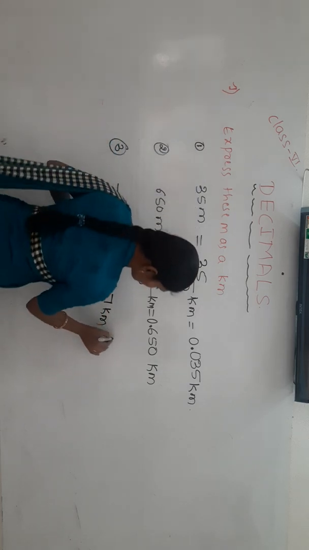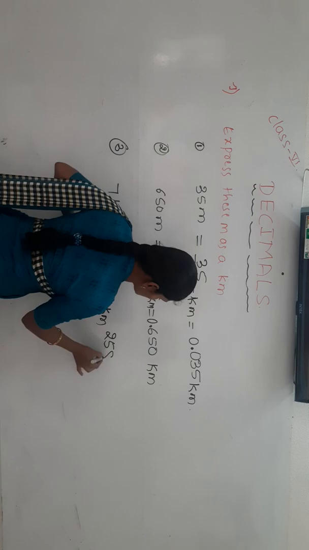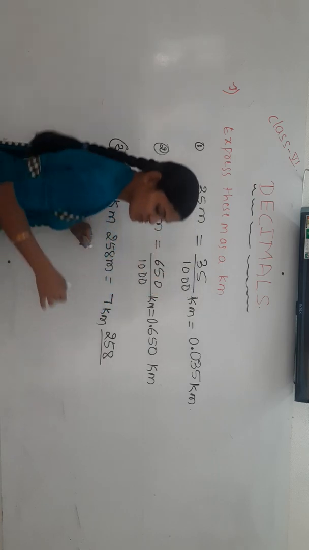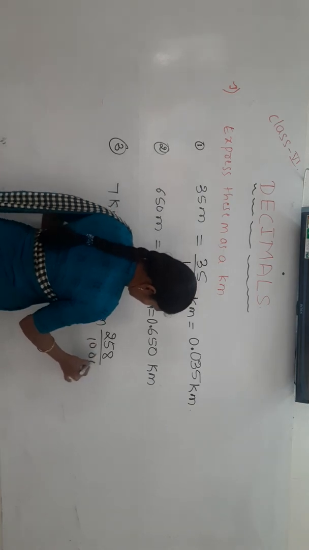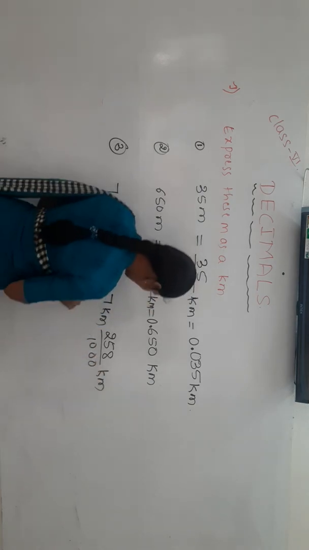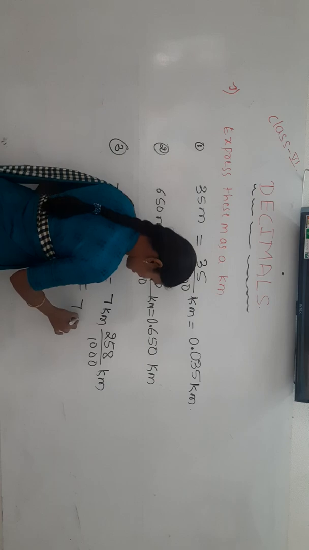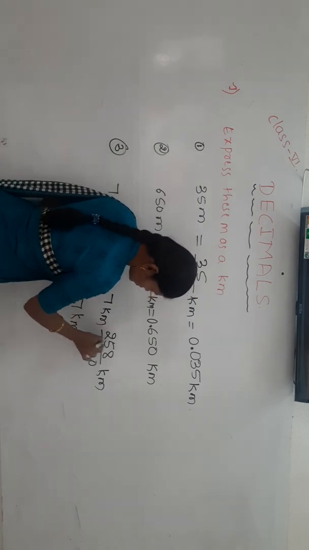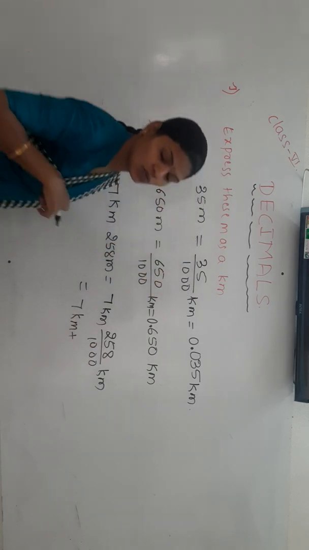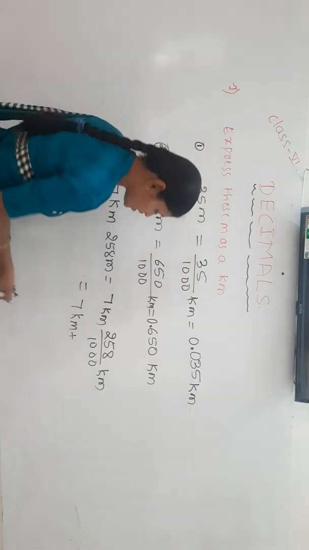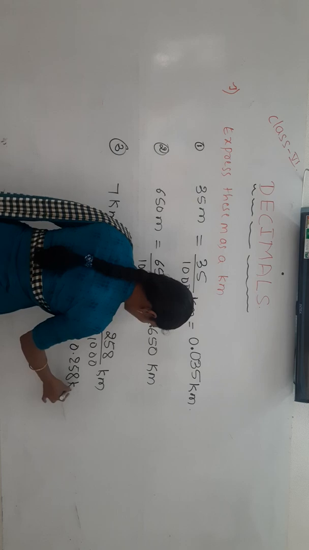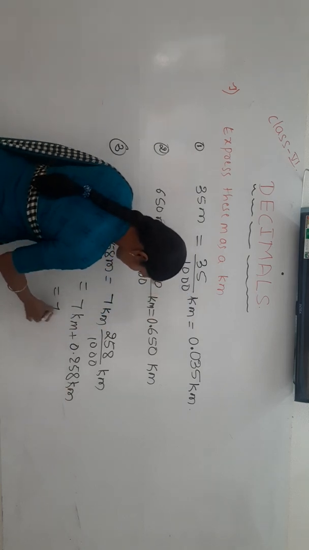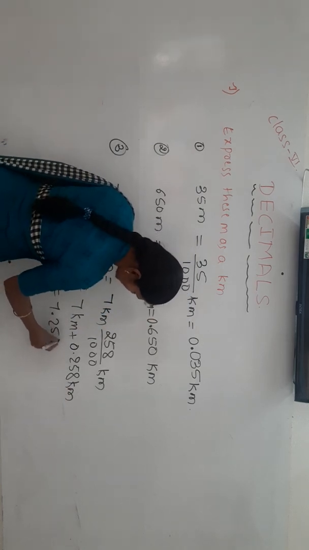Then 258 meters you have to express in kilometers, which means divided by 1000. Already 7 kilometers, then plus 258 by 1000 in decimal form. How? 0.258 kilometer. If you add these two, 7.258 kilometer.